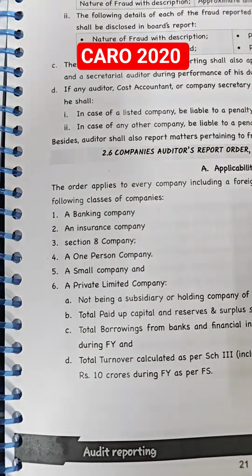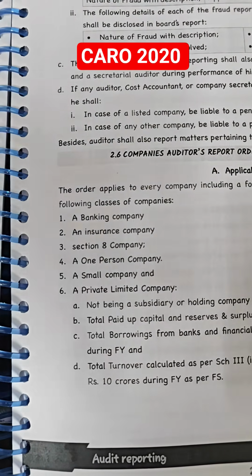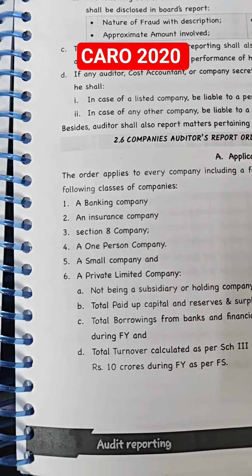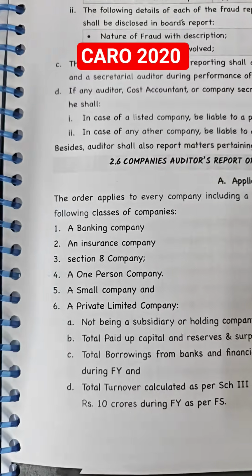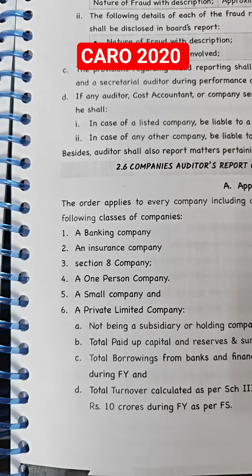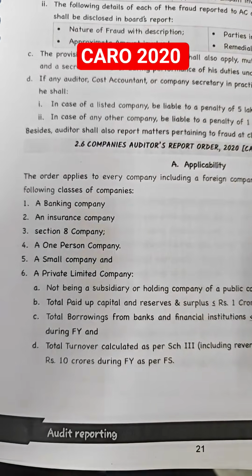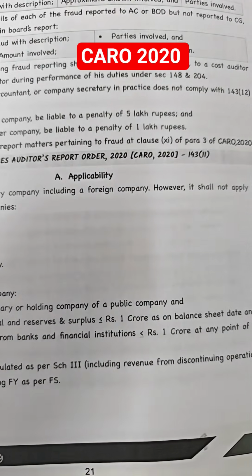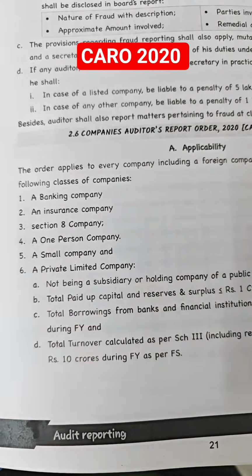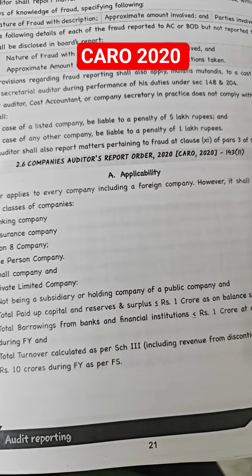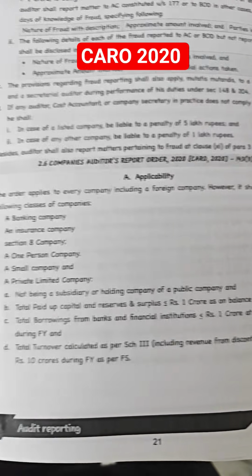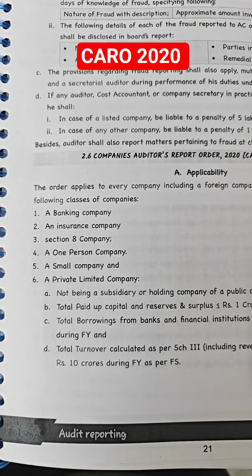But we have the code SBAPO. S is nothing but small company, not applicable, and B is nothing but banking company, not applicable. Insurance company is not applicable. P is a private limited company, not being a subsidiary or holding of a public company, and the paid up capital and reserves and surplus is less than or equal to 1 crore as on the balance sheet date, and paid up capital is less than or equal to 1 crore.